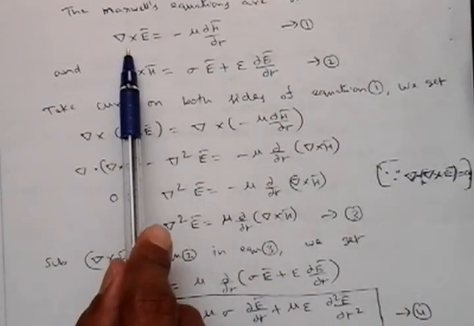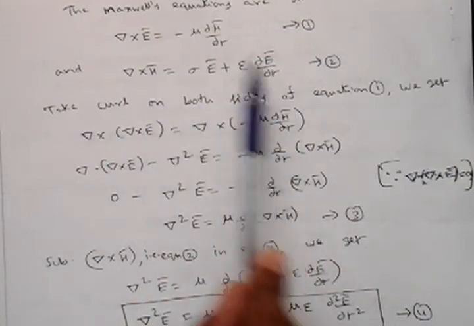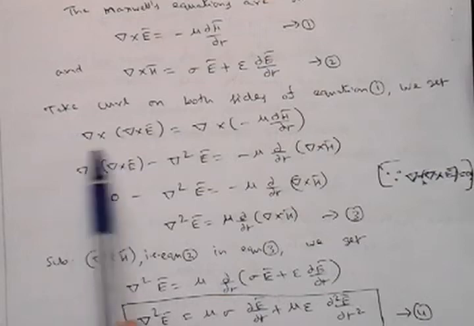Now let's see here. First, take the curl on both sides of equation 1. First we will derive the electric field wave equation. Later we derive the magnetic field wave equation based on this. Consider equation 1, then take the curl on both sides.